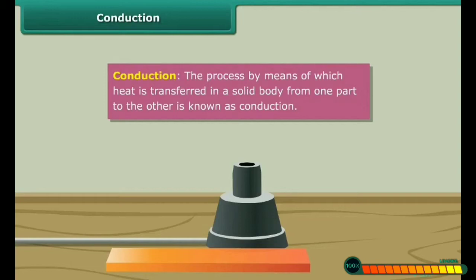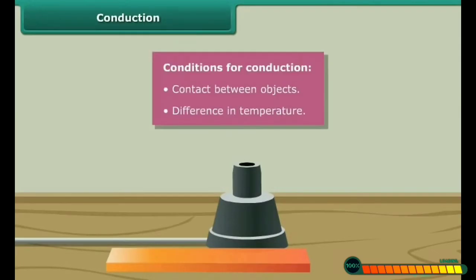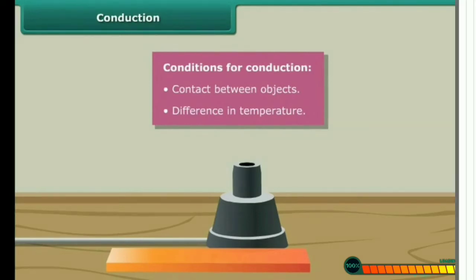So conduction is the process by which heat is transferred in a solid body from one part to the other. That is known as conduction. Certain conditions must be met for conduction to occur: there should be contact between the two objects, there must be a difference in temperature, and it will occur only in the case of solids.